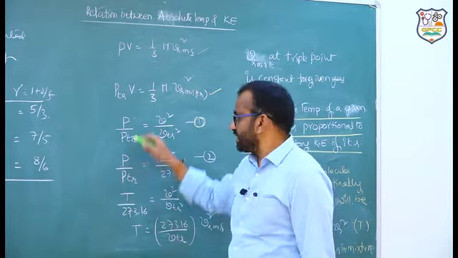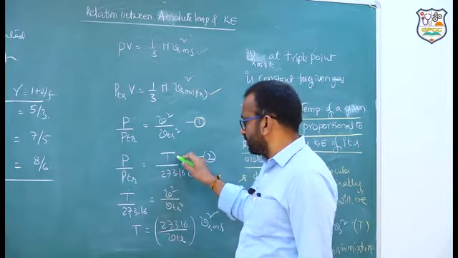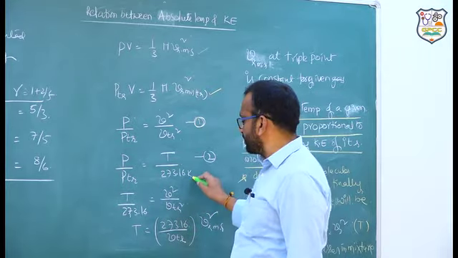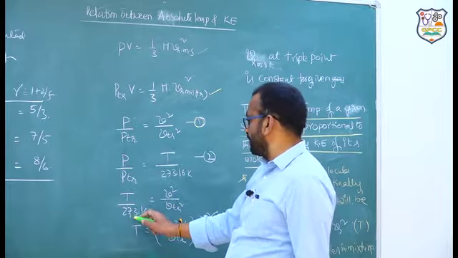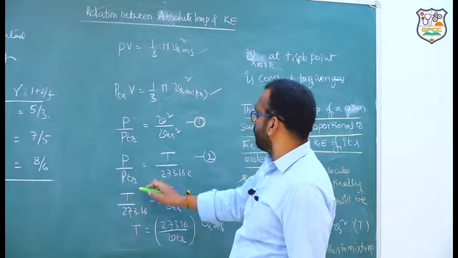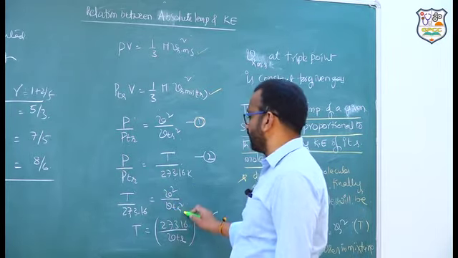We know pressure is directly proportional to the temperature. So P by P triple point is equal to temperature by temperature of the triple point. Triple point of water is 273.16 Kelvin. So T by 273.16 is equal to Vrms square by Vrms triple point square.